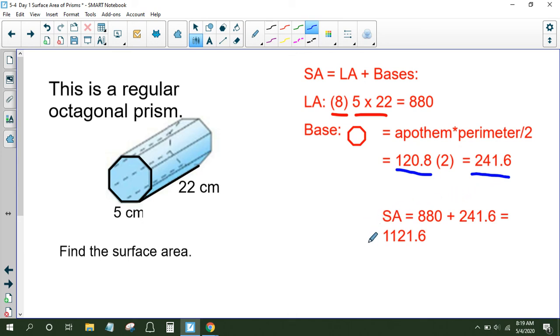Now, the total surface area would be the lateral area plus the base areas, and we get a total surface area of 1,121.6. And it's the same process for every single prism that we're going to come across. You find the lateral area, you find the base areas, and you add them up.